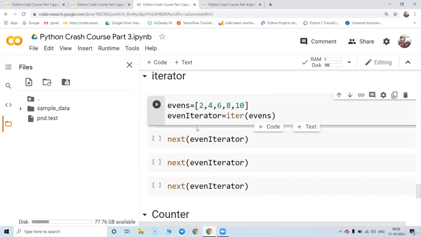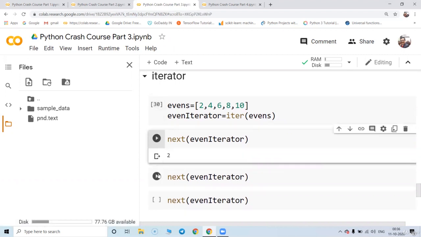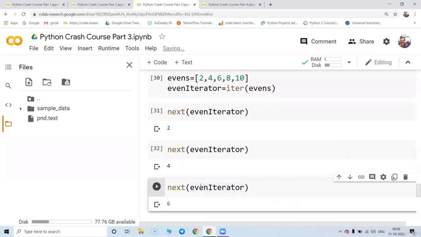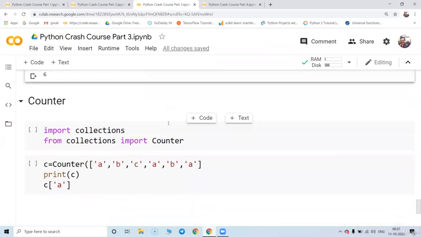Like here, I put an iterator and this iterator will go to the first value. Again, if I run it, it is going to go to the second value. If I run it one more time, it is going to the next value, the sixth value. So when you have an iterator, it is going to help us go one by one value if you want to debug the program.